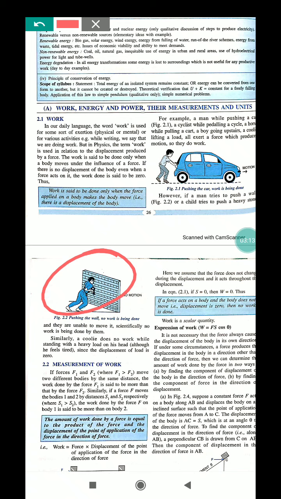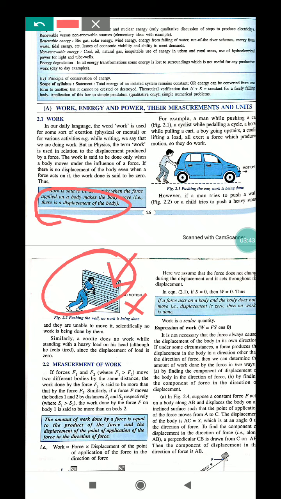Why? Because there is no displacement of the object which the man wants to push. According to physics, there should be a displacement in the body. Here there is no displacement, so work is not done in this case.